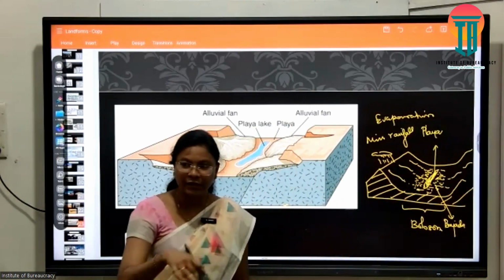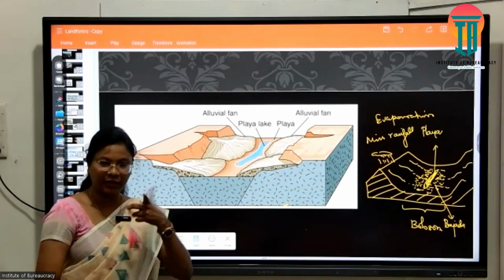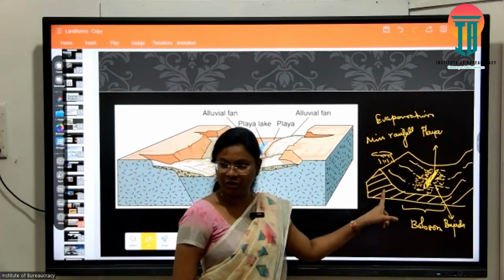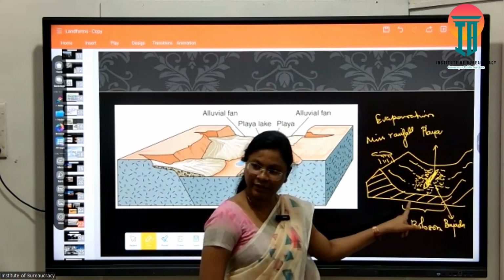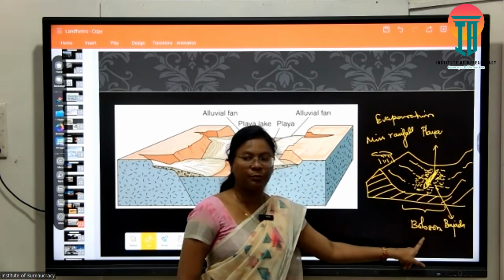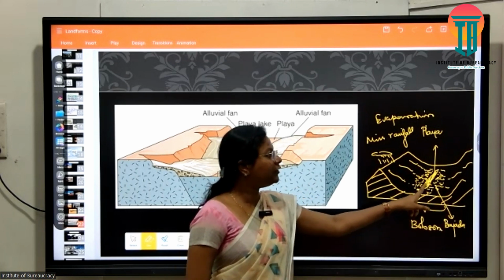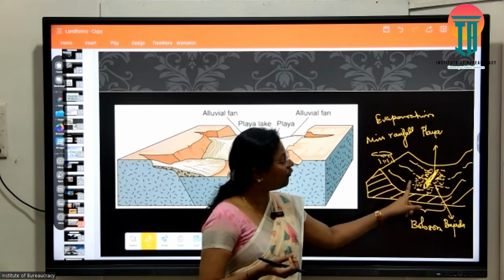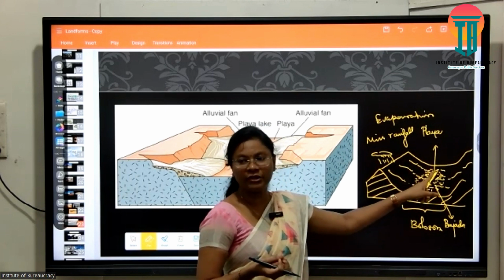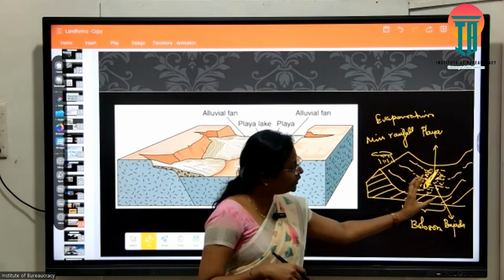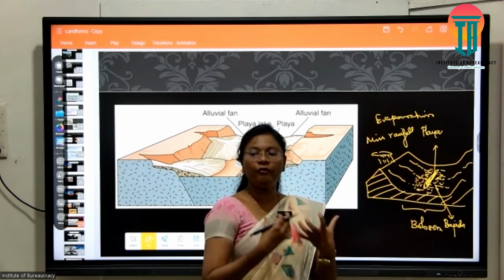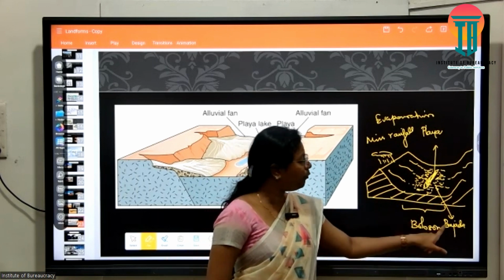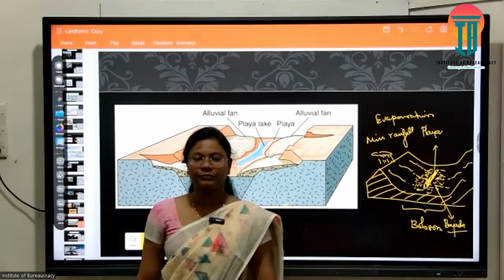Don't focus on this for GS, but this picture is what is needed to study the arid cycle. So what do we have here? A mountainous region centralized by a basin, and this basin is known as Bolson, and in this Bolson we can find lakes known as playa. The playas are confluenced by minor streams originating from the mountains, and these minor streams deposit fluvial deposits around the lake, known by the name Bajada. Now tell me, what is Bajada comprising of?